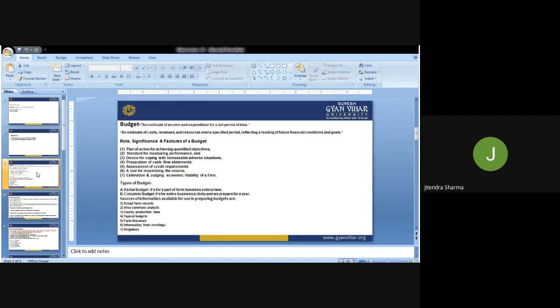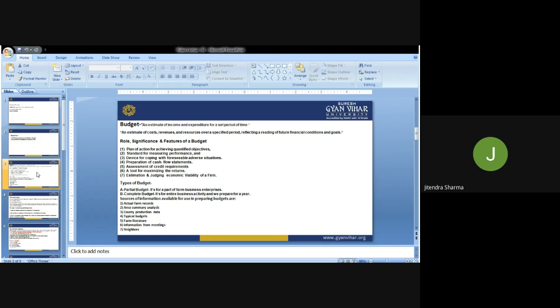through the budget. Actually, what are the possibilities according to the availability of the resources, we will allocate those resources in accordance with the priorities that we have decided in our policy. So budget is just an estimate of income and expenditure for a period of time. Generally, we are preparing this for a year. Government and other agencies, even financial organizations and other industries, prepare the budget.